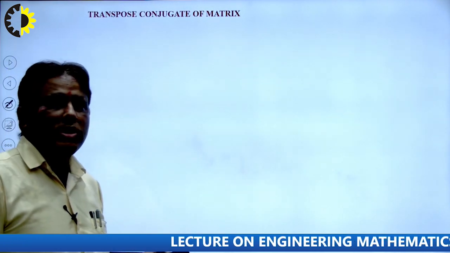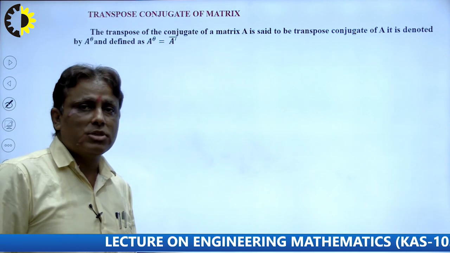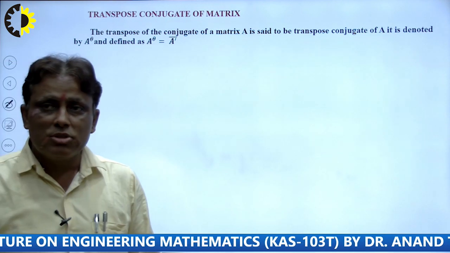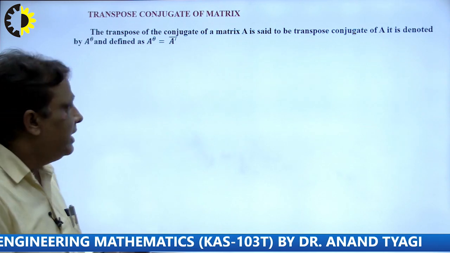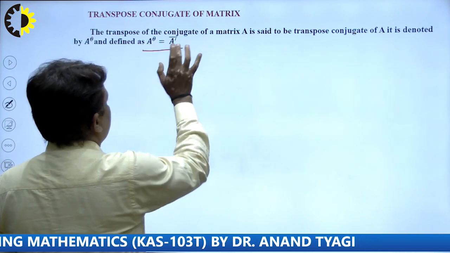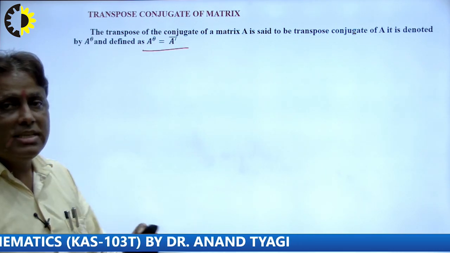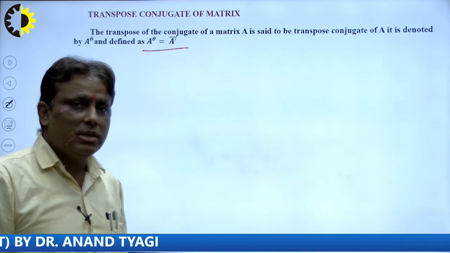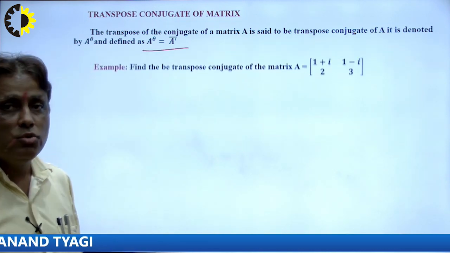Transpose conjugate of a matrix. How to calculate transpose conjugate? The transpose conjugate of a matrix A is denoted by A theta and is equal to A bar dash. What is A bar dash? First we calculate the transpose and then we calculate the conjugate. This is known as the transpose conjugate of a matrix.